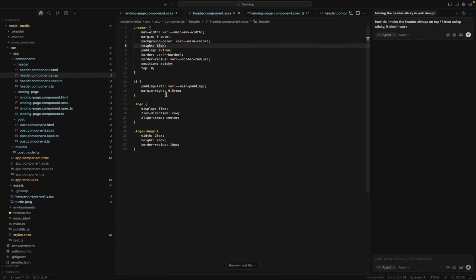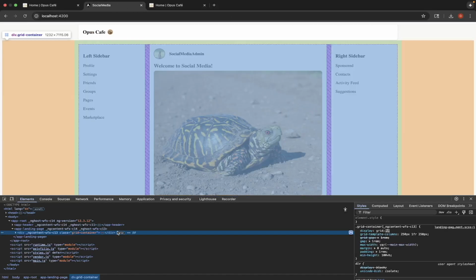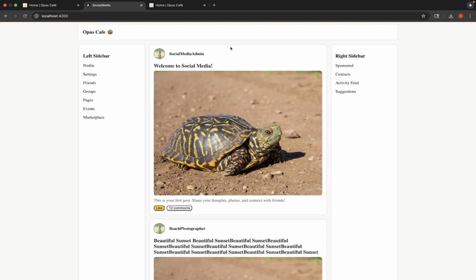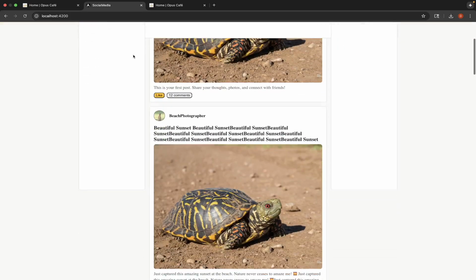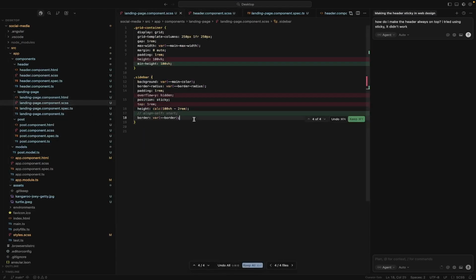And then what do we have for padding on the bottom? The padding above it is from the grid container. Okay, so that's actually a 1 rem gap. So if you think about it, we have 50 pixels plus 1 rem gap. So actually we should make our sidebars, this doesn't matter.